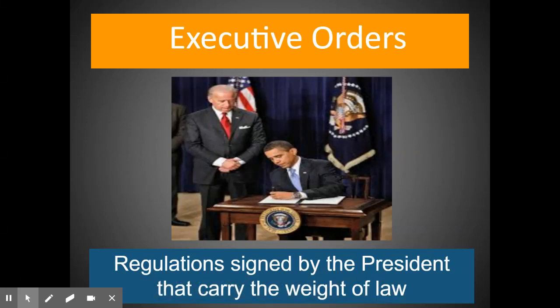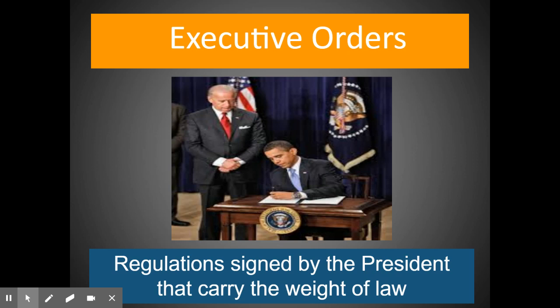Executive orders are another example of a pretty controversial informal power that modern day presidents tend to use a lot. So we know that Congress's job is to pass laws. The frustration from the president's standpoint is that oftentimes the president will promise things to the citizens when they get elected, but then they depend on Congress to do their thing. Congress, for a bunch of different reasons, doesn't pass nearly as many laws as it used to.